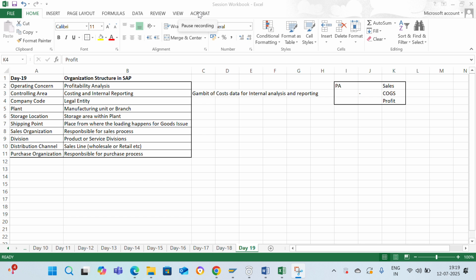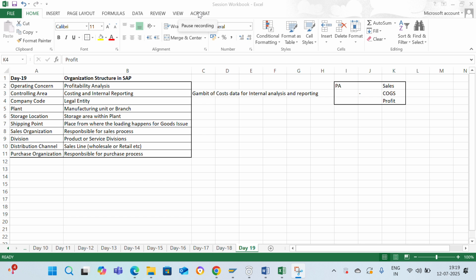Distribution channel is nothing but the sales line. For example, the sales line can be a wholesale line or a retail line or any other line. Purchasing organization. Purchasing organization is nothing but the org element that is responsible for managing the purchasing process.